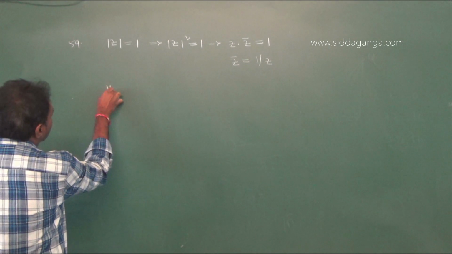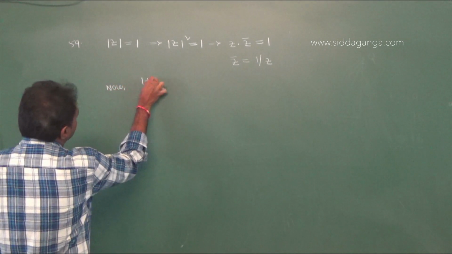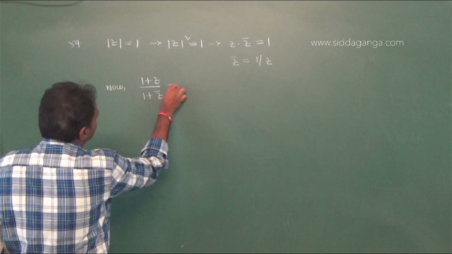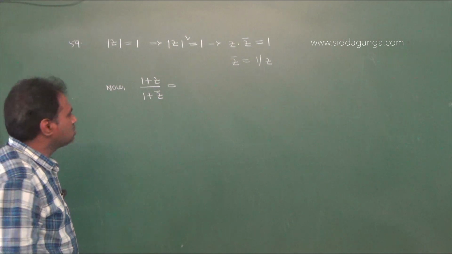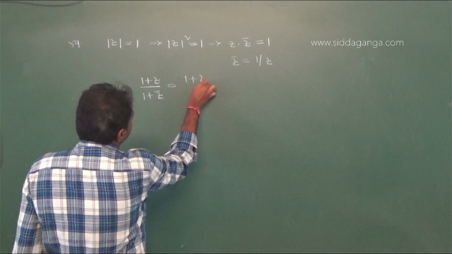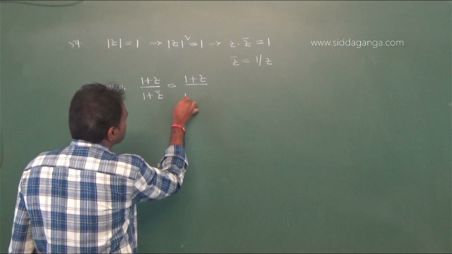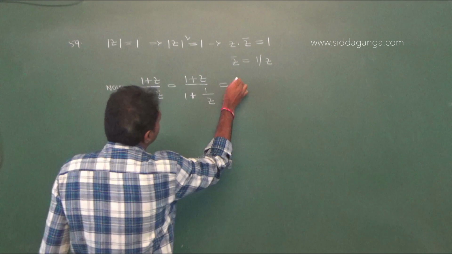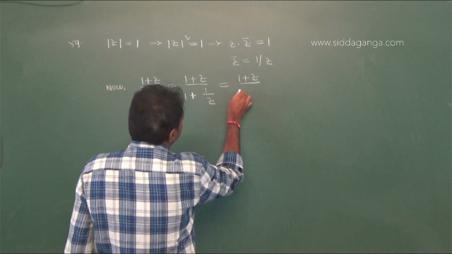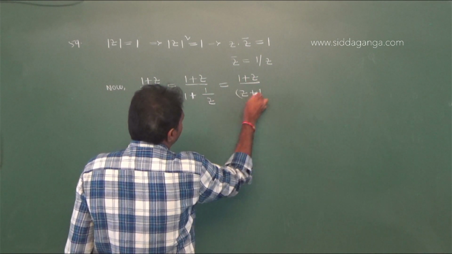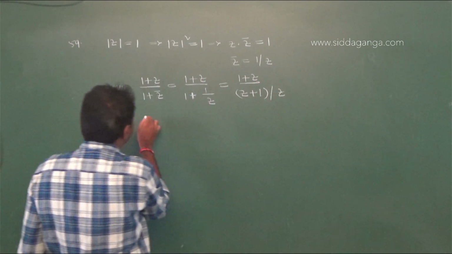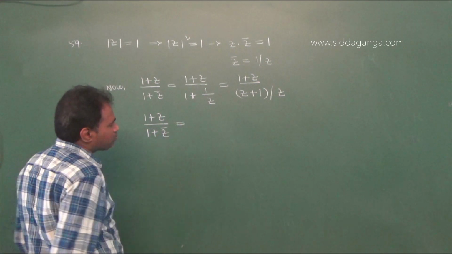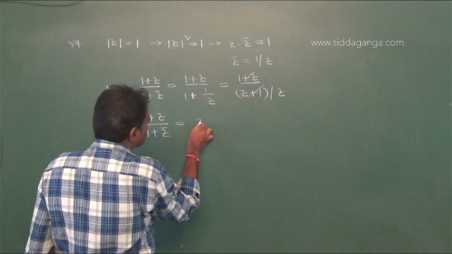Now I am finding the value of (1 plus z) by (1 plus z bar). Therefore (1 plus z) divided by (1 plus z bar). We already know the z bar value is 1 by z. Just simplify it: (1 plus z) divided by (z plus 1) divided by z. Therefore, (1 plus z) by (1 plus z bar) is equal to, these two will cancel, you will get z.